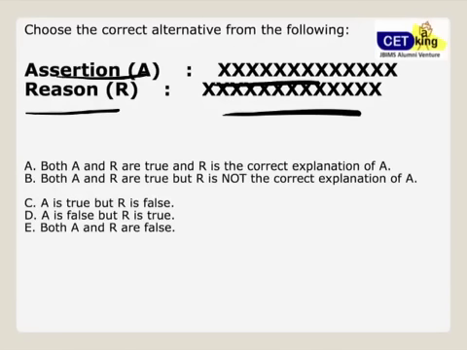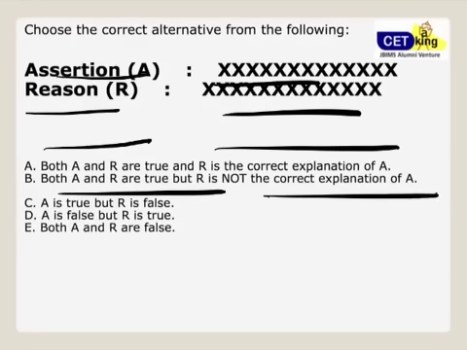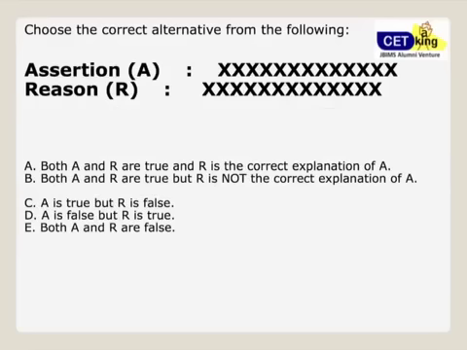Two statement आएगा. You have to tell whether A and B both are true and B is the correct explanation of A. Both are true, not a correct explanation. A is true, B is false. A is false, B is true, या both are false. ठीक है? So assertion is something which is a fact, and reasoning is something which is a reasoning for that particular assertion. So आज के बाद तुमको सिर्फ ये चीज़ बताना है कि वो assertion true है कि नहीं है.